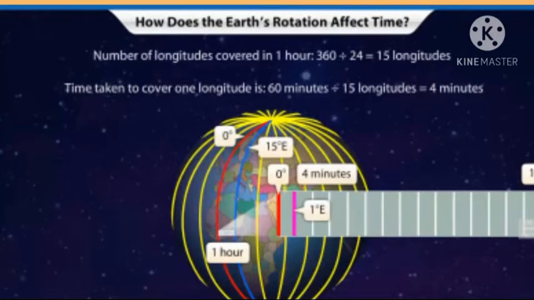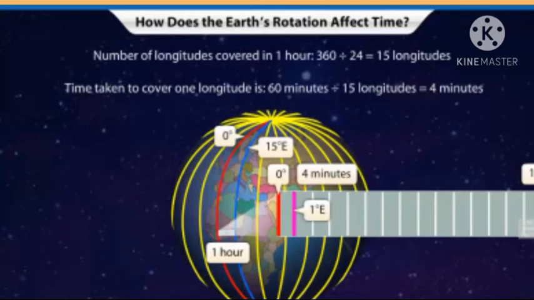The next important point you have to keep in mind is that the day and date will change at 0 degree longitude, that means at the prime meridian. The next one is that the time will always be ahead in the eastern part of the earth. In the same manner, the time in the western part will be behind. So the places which lie in the eastern part, there the time will be ahead.